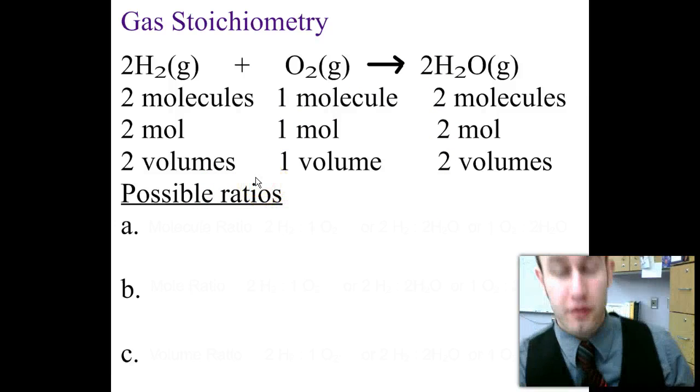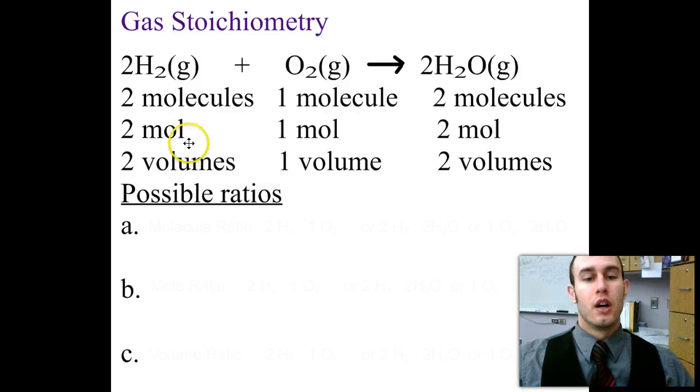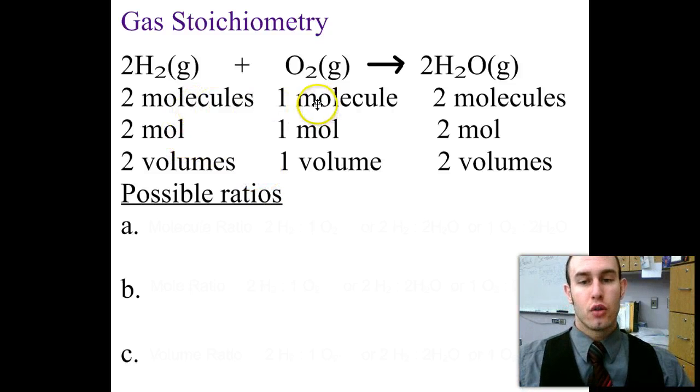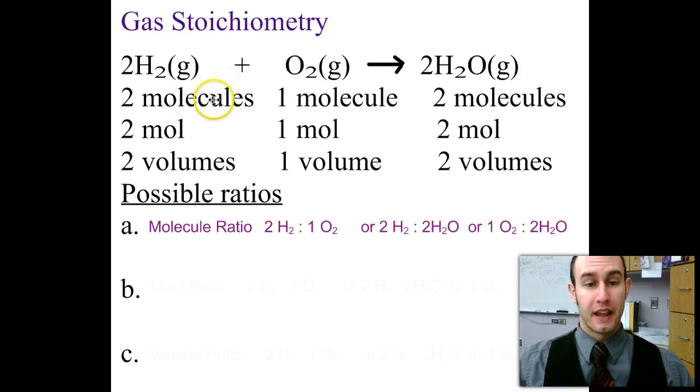You guys remember from our other stoichiometry problems, a mole ratio. Well, we can do a molecule-to-molecule ratio, a mole-to-mole ratio, or a volume-to-volume ratio. A possible molecule ratio is 2 H2s to 1 O2, or 2 H2s to 2 H2Os, or 1 O2 to 2 H2Os. So that's for molecules.